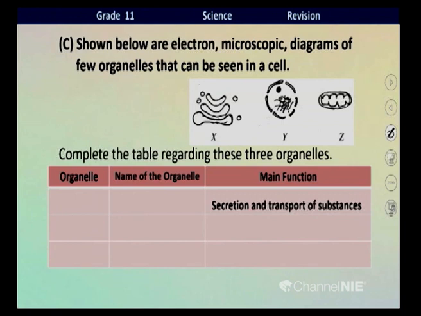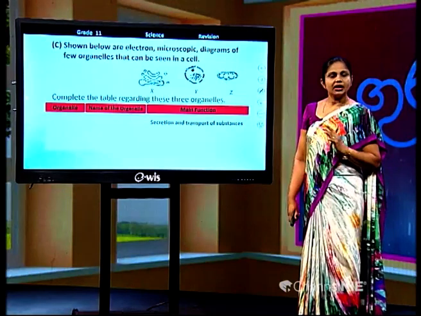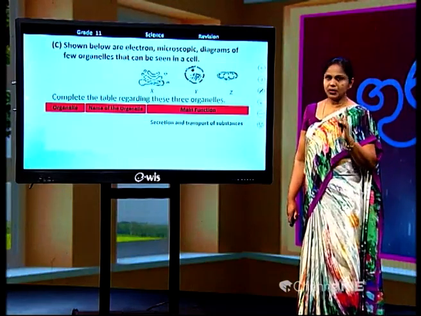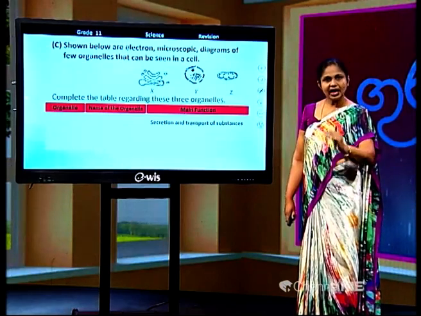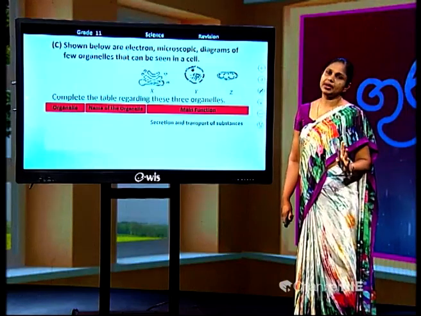Look at the next part. Shown below are electron microscopic diagrams of a few cell organelles. Can you recognize cells here, children? Cellular structures, cell organelles here. X, Golgi bodies, Golgi complex. Y, nucleus. Z, mitochondrion. Now you have to fill in the blanks of this table. See what you have to fill. Here you have to recognize the cell organelle, then name it, and then give the main function of each.